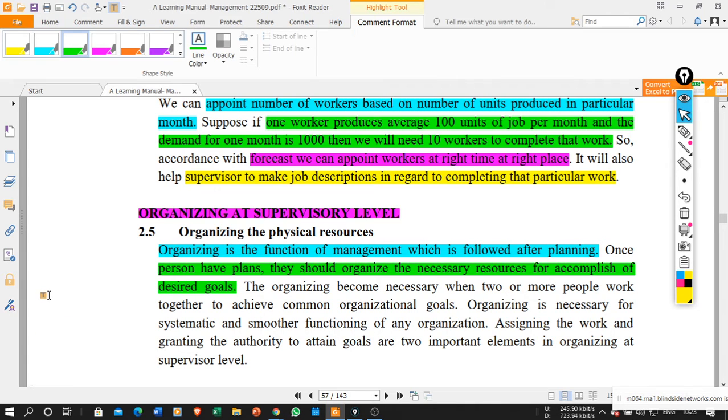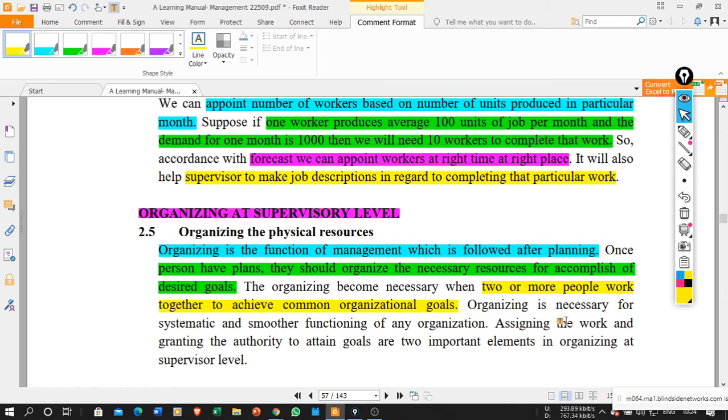To achieve the desired goal, organizing becomes necessary when two or more people work together to achieve common organizational goals. This organizing is very important. Why? Because in an organization a single person does not work. People work in a group or a team, together to achieve the common organizational goal, and for that, the proper allocation of the resources is necessary.